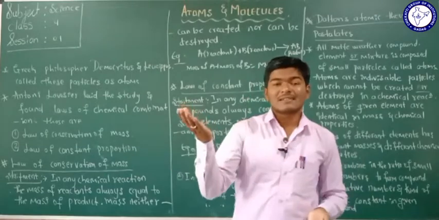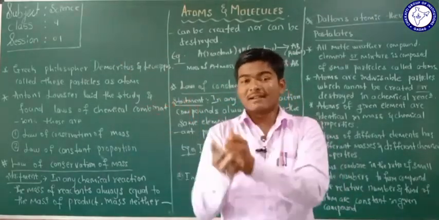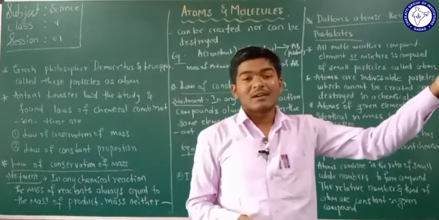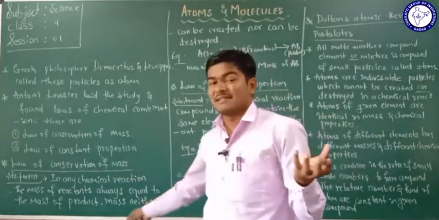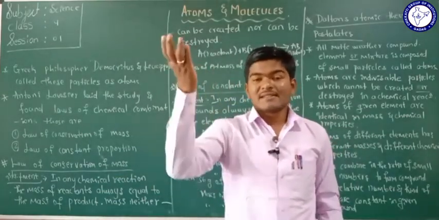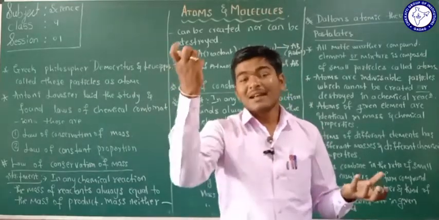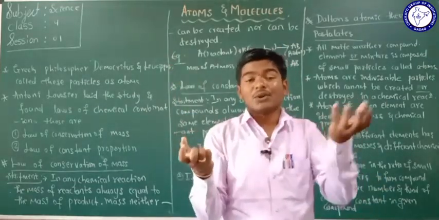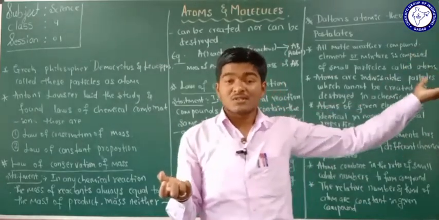So what are the reactants here? The water and the sugar are the reactants. What is the product here? The product is nothing but the sugar solution. So what does the law of conservation of mass say here? The mass of the reactants, mass of the sugar plus mass of the water, is always equal to the mass of the product. The product here is the sugar solution.